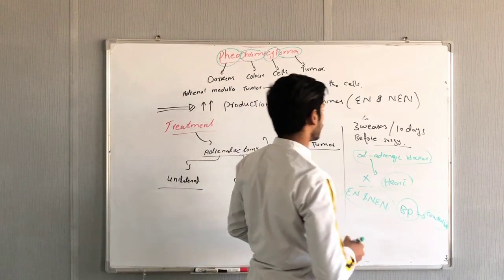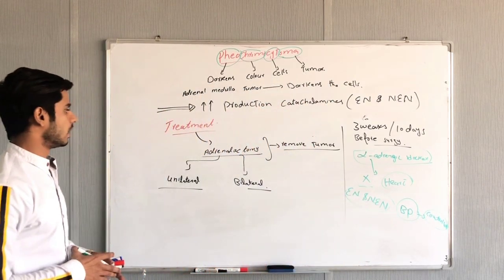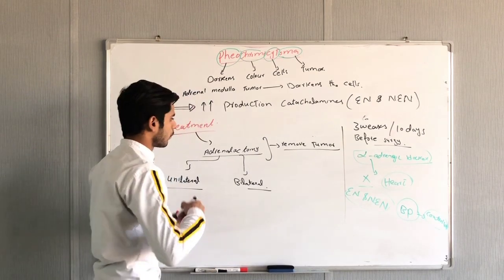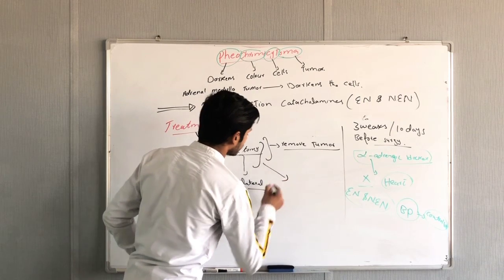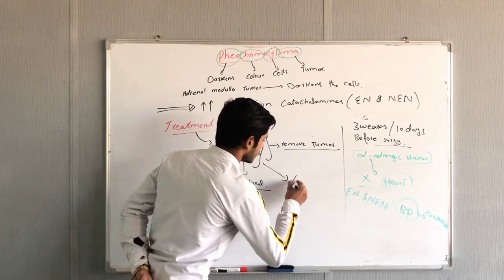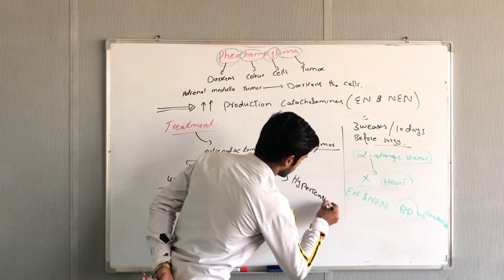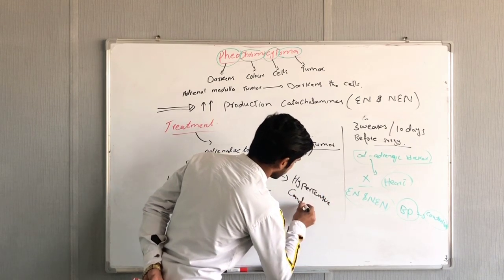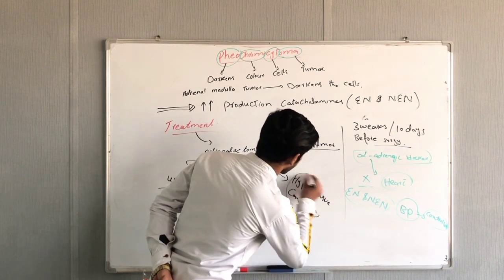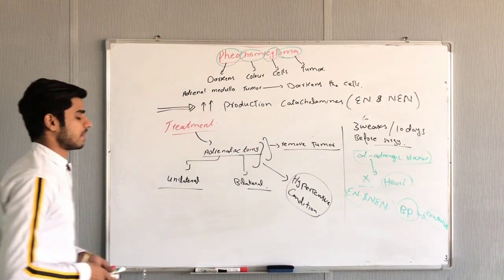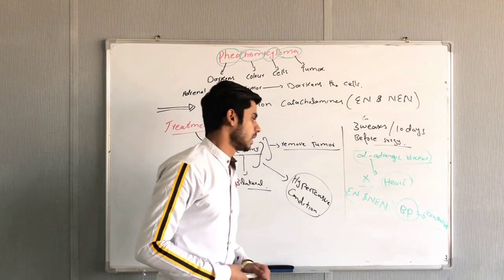Why do we control the blood pressure? Because during adrenalectomy, during the surgery, we can face hypertensive conditions. If there is high blood pressure when surgery takes place, then there will be a great loss of blood.